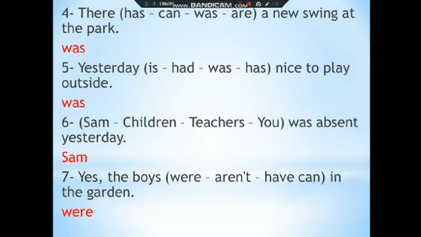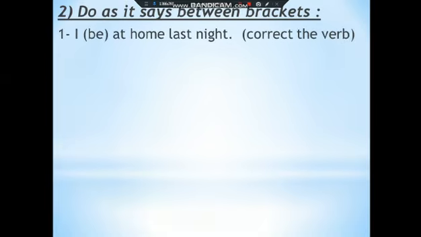Then exercise 2. Do as it says between brackets. Number 1. I be at home last night. Correct the verb. Here be means verb to be: am, is, are, was or were. Okay. I am or I was. What am I going to use?